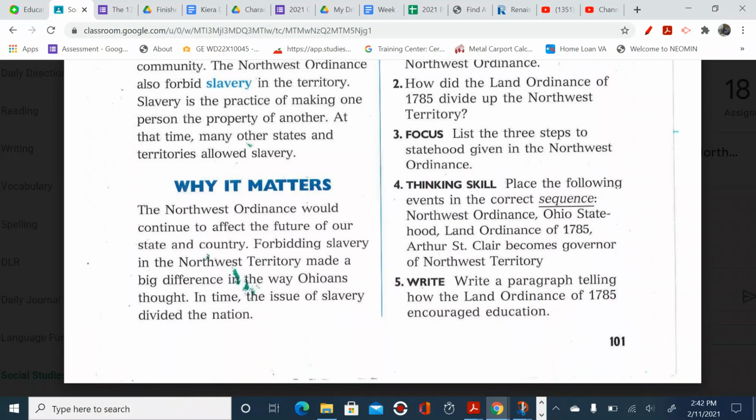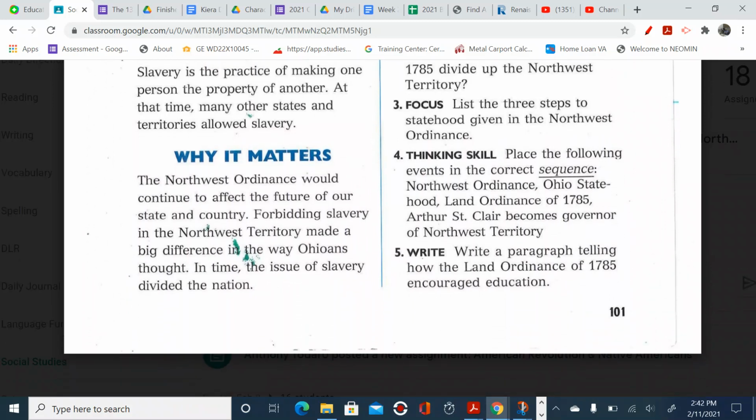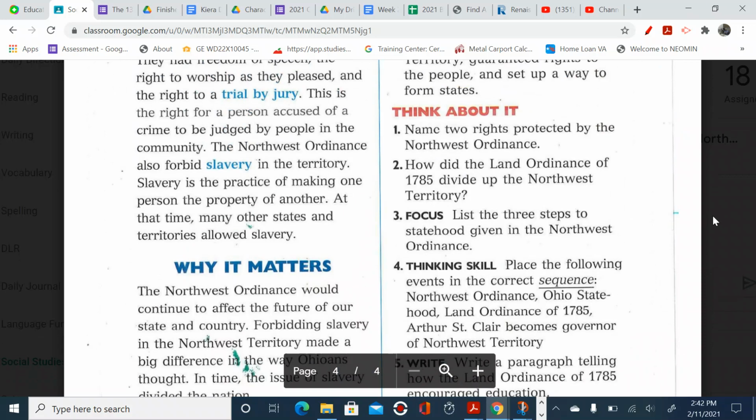Place the following events in the correct order or sequence: Northwest Ordinance, Ohio statehood, Land Ordinance of 1785, Arthur St. Clair becomes governor of the Northwest Territory. And 5. Write a paragraph telling how the Land Ordinance of 1785 encouraged education.